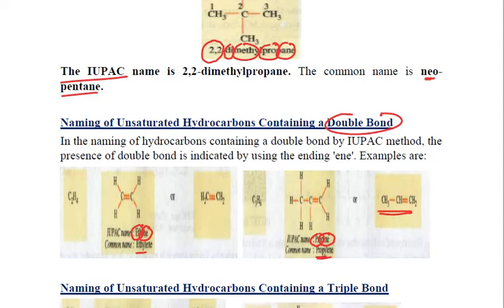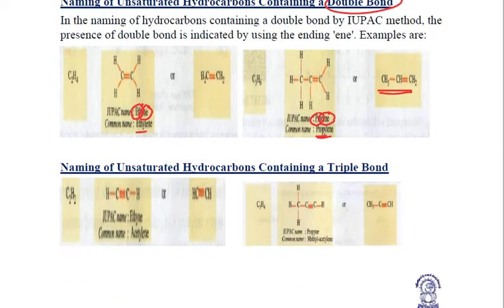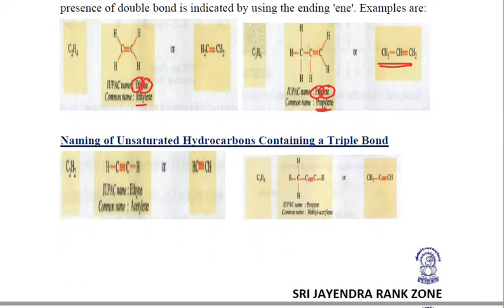Talking about the unsaturated hydrocarbons containing a triple bond. If there are two carbon atoms containing a triple bond, two carbon atoms are written as "eth". And since triple bonds indicate alkynes, we'll be writing "yne". So that is ethyne. It is also known as acetylene. Acetylene is the common name, and ethyne is the IUPAC name.